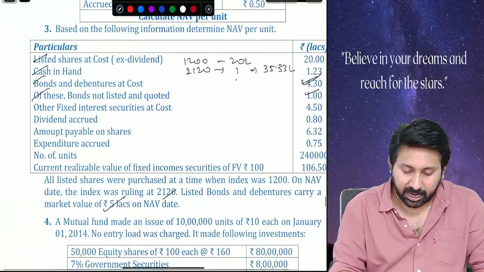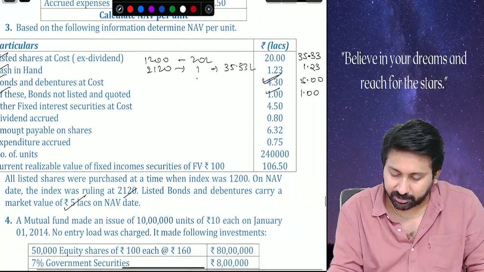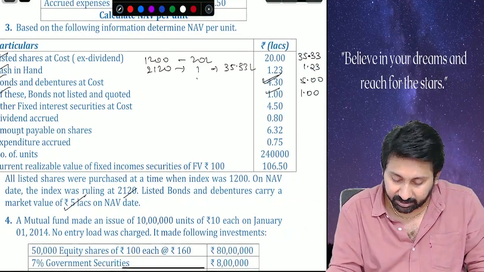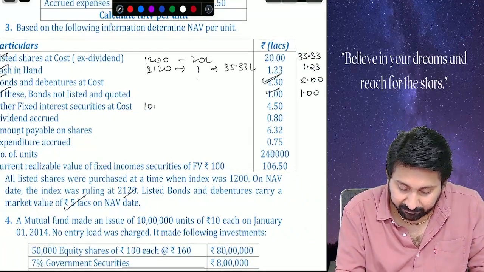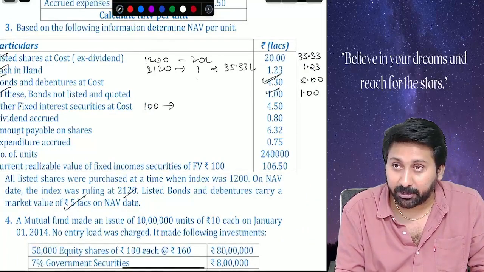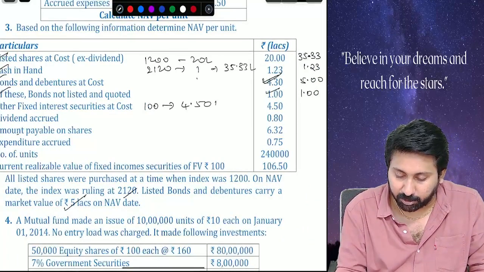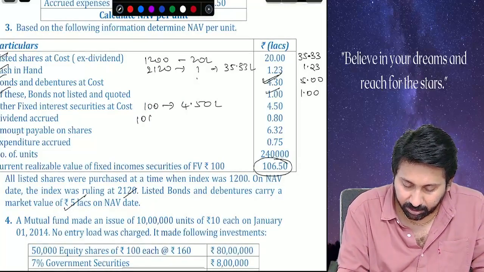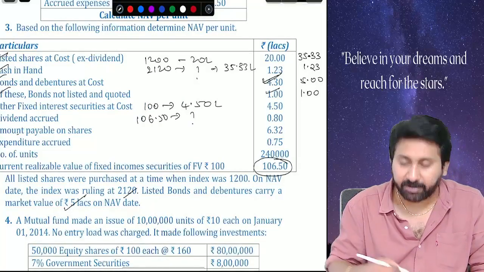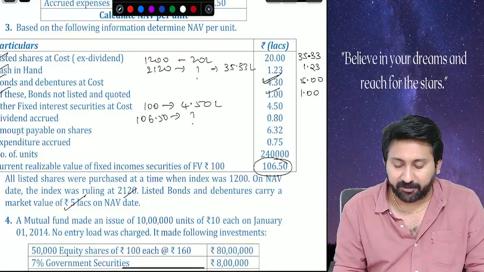Next. Other fixed income securities at cost. How much? 4.5. When is it 4.5? When it is 100 per unit or per share, it is 4.5 lakhs. Now that index also rose to how much? Each 100 rupees became 106.5, which means 4.5 lakhs will become how much?